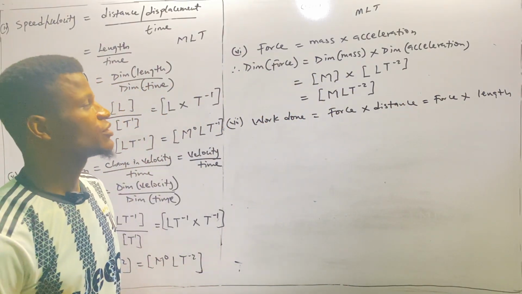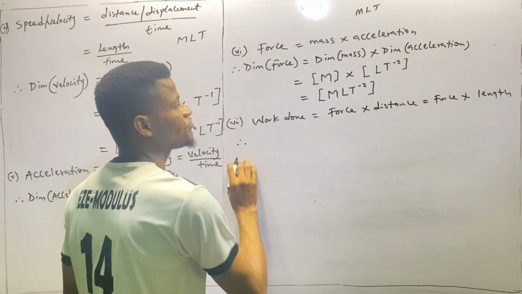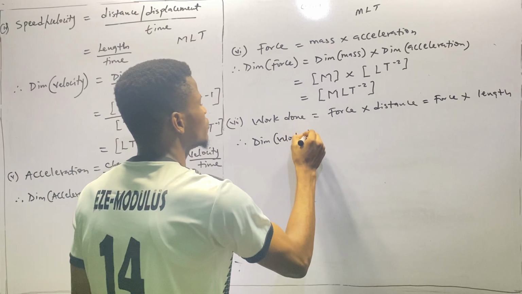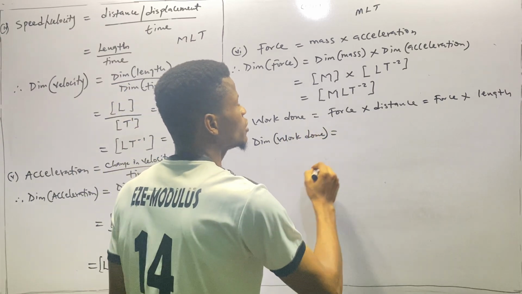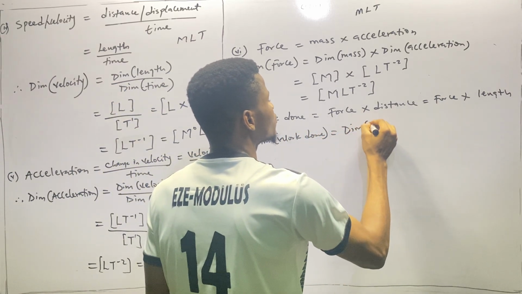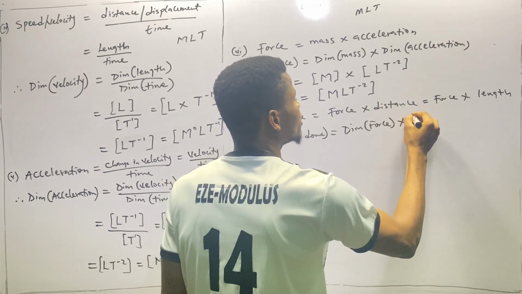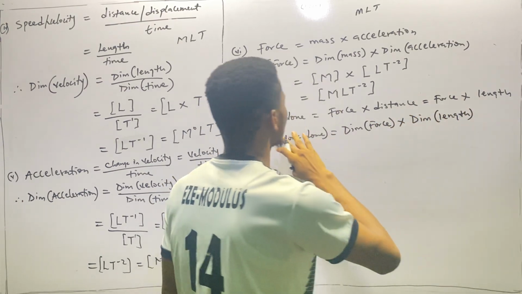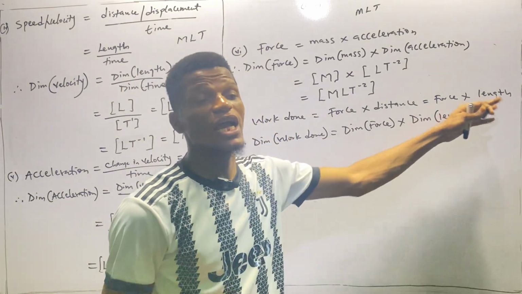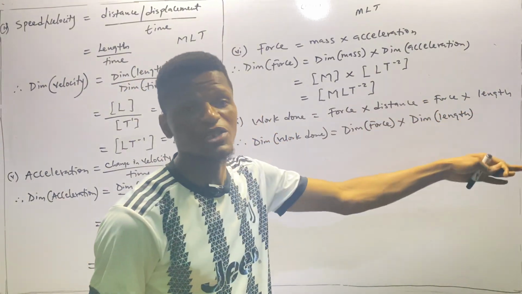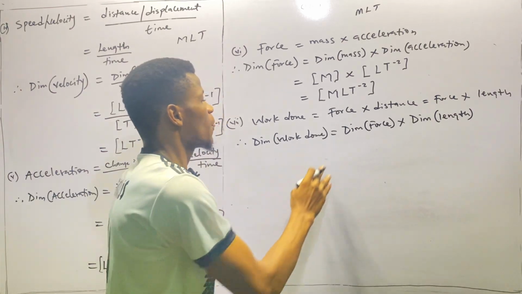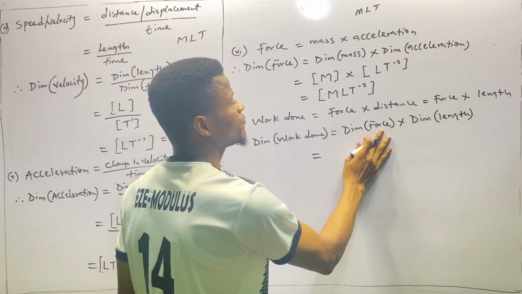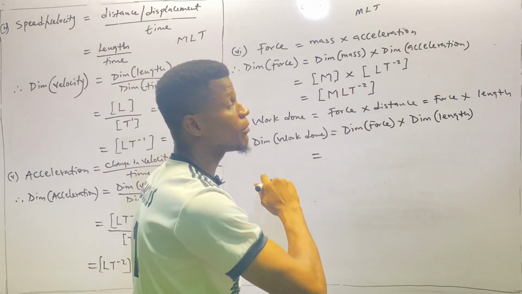Therefore, dimension of work done should be dimension of force multiplied by dimension of length, because work done is expressed as force and length, so it must have their respective dimensions. This will be equal to dimension of force, which is already MLT raised to the power minus 2.